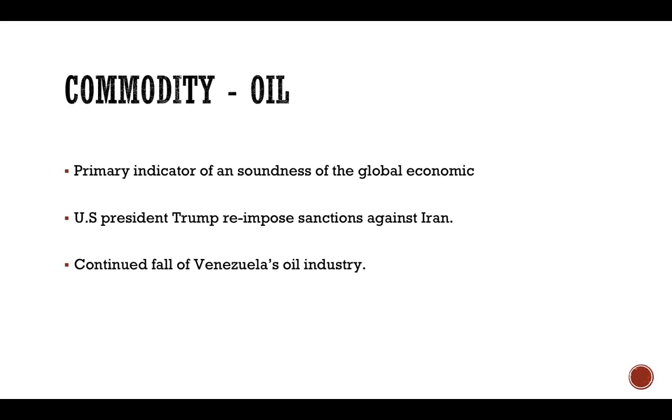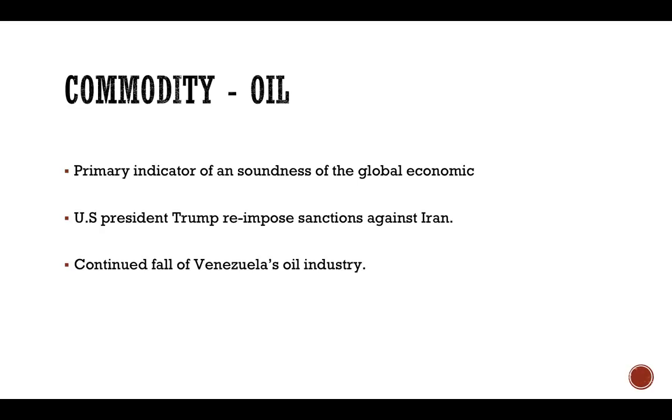Moving on, I'm going to talk about the commodity that I have purchased. The price of oil is regularly seen as one of the primary indicators of the soundness of the global economy, with a solid relationship between economic growth and the demand for oil. The reason I bought oil is due to the news that US President Trump is ready to reimpose sanctions against Iran, which provides around 4% of the world's oil.